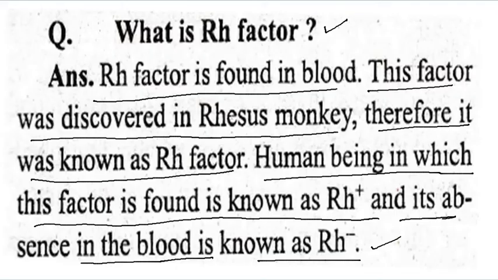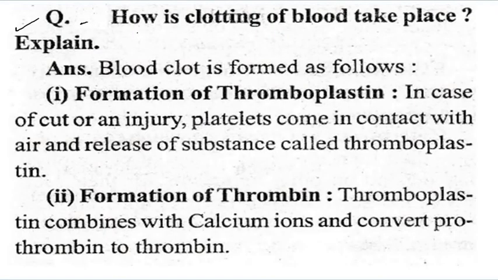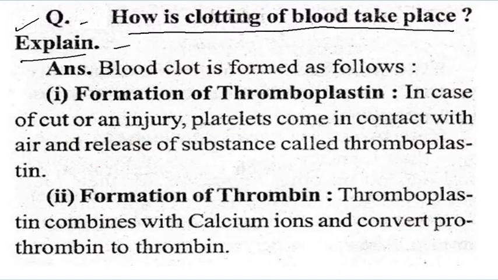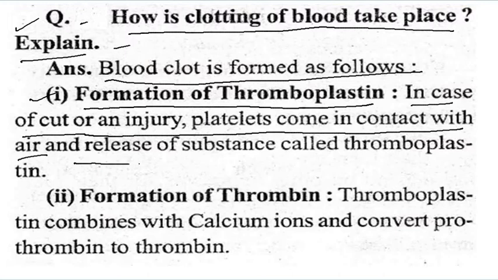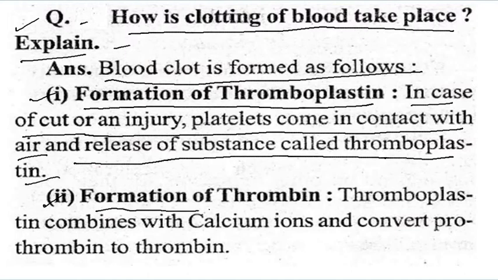So let us start the next question. How does clotting of blood take place? Explain it. Blood clot is formed as follows. First, formation of thromboplastin. In case of cuts or injuries, platelets come in contact with air and release a substance called thromboplastin.